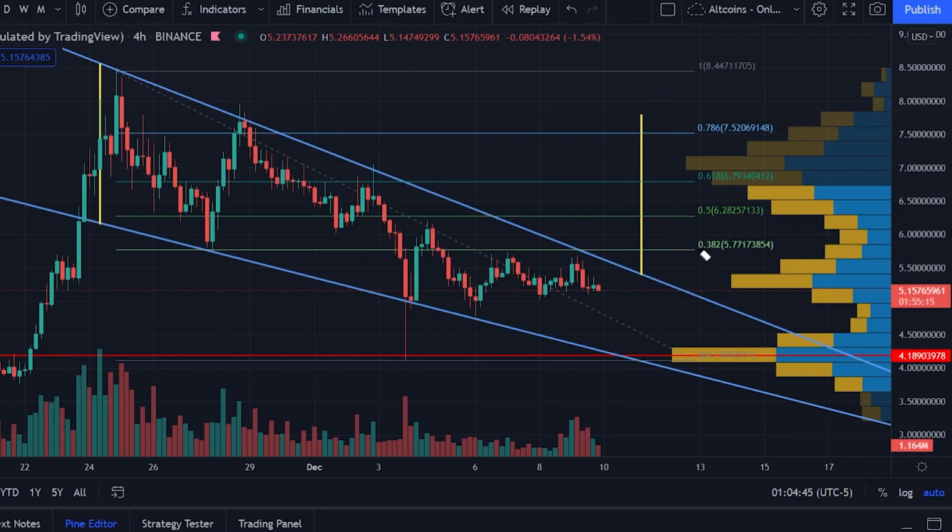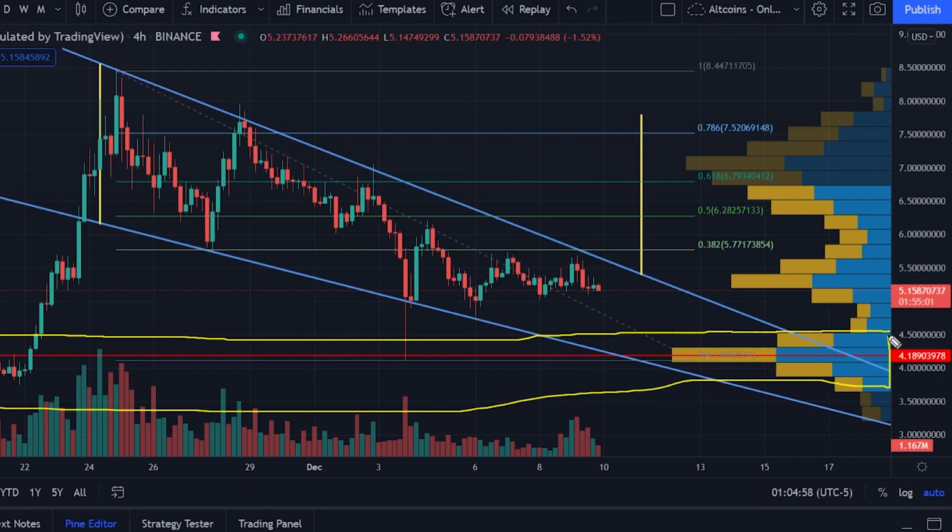But if the opposite happens, right, and Bitcoin dumps in price, then it is highly likely we'll have Sandbox come back down to this support zone over here on the VPVR. So the support zone that we have over here between $4.50 and $3.75, right? Then price will fall down and it will get some support in between that zone. But it is also possible the price could head lower. That is if Bitcoin massively dumps, right? If Bitcoin breaks below $30,000, then it is highly likely Sandbox will also break below $3.75.